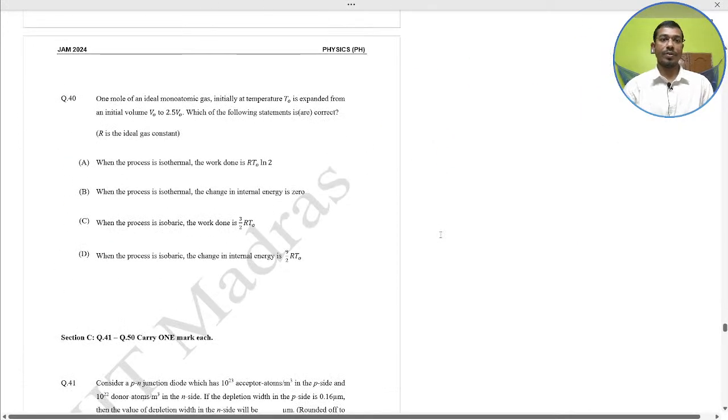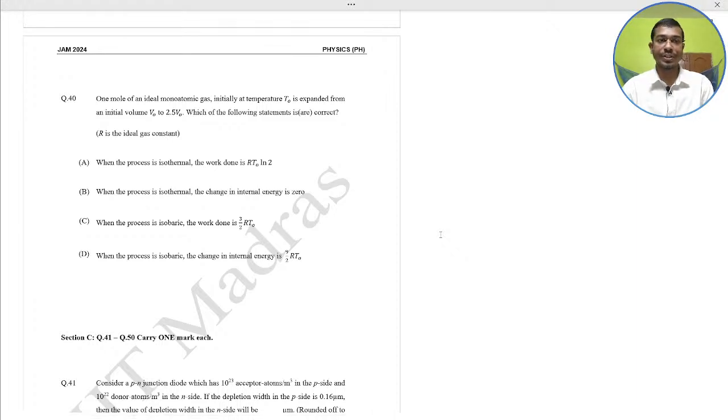So A and B would be the correct options. Next, go ahead. 1 mole of ideal monoatomic gas initially at temperature T naught is expanded from an initial volume V naught to 2.5 V naught. Which of the statements are correct? Last question of our MSQ questions. So let us do that.